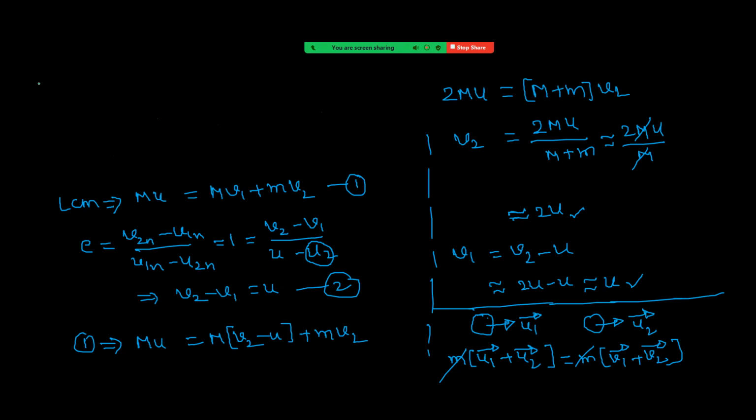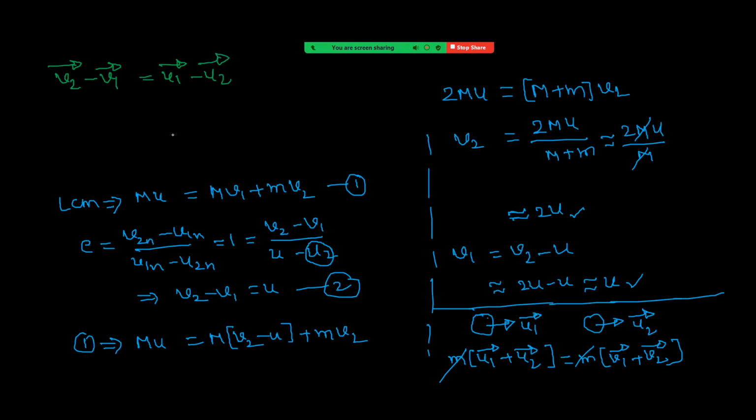Since e value is 1, I can take directly v2 bar minus v1 bar equal to u1 bar minus u2 bar.